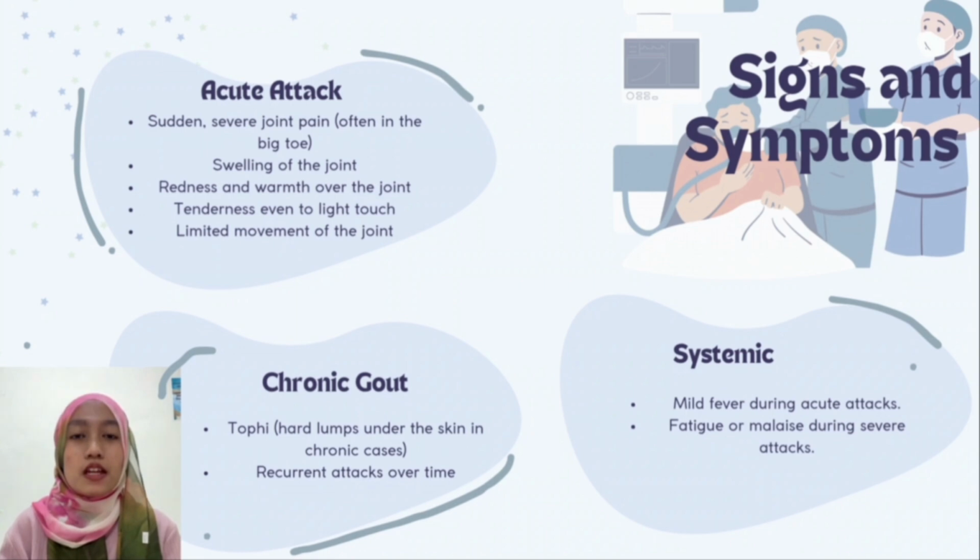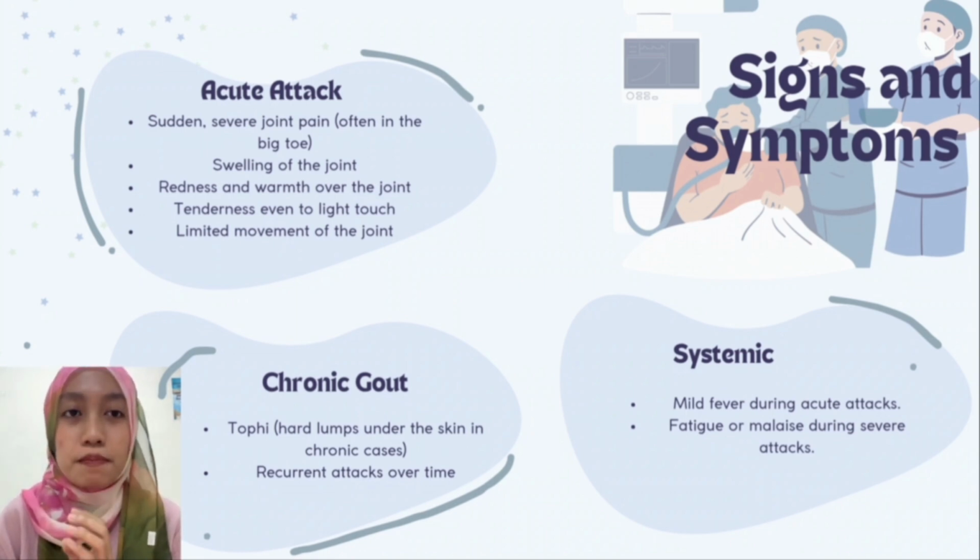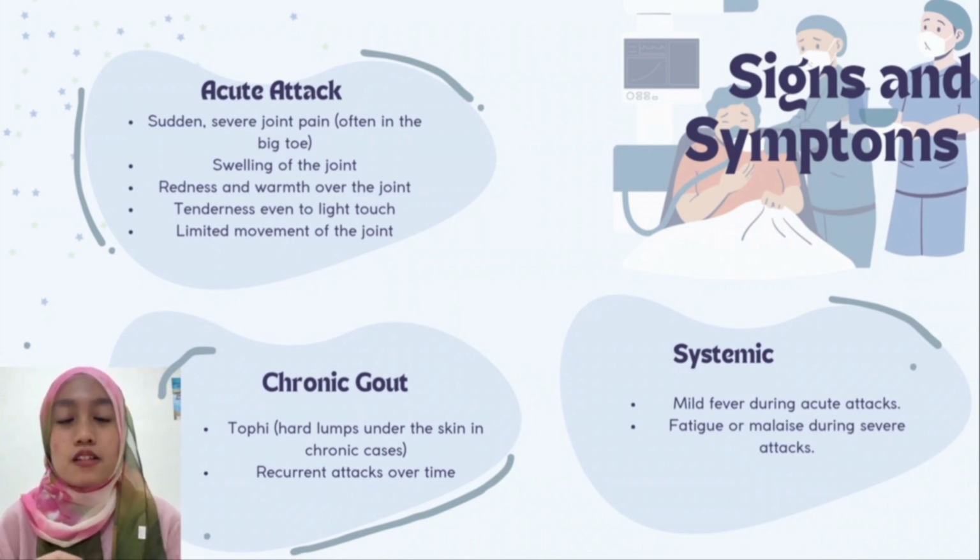First, for the acute attack, we have severe joint pain, usually starting during the night. Then we have swelling of the joint. The affected joint will become visible, and we have redness and warmth. The affected part of the skin will become warm when we touch it. Then there is tenderness, even to light touch, and limited movement of the joint due to the pain and swelling.